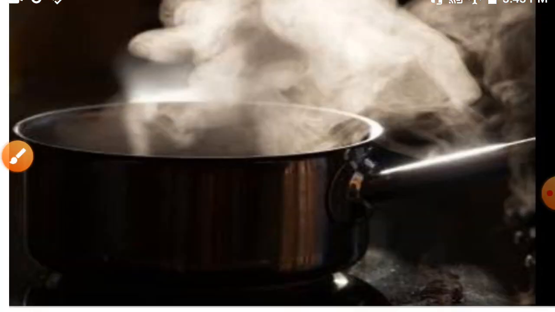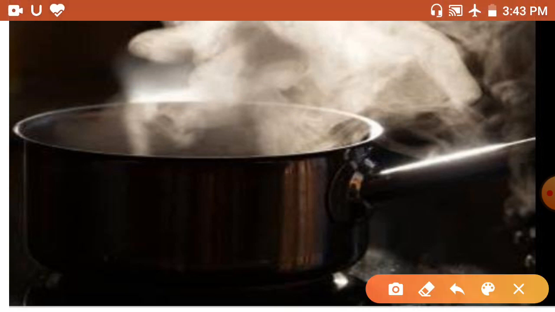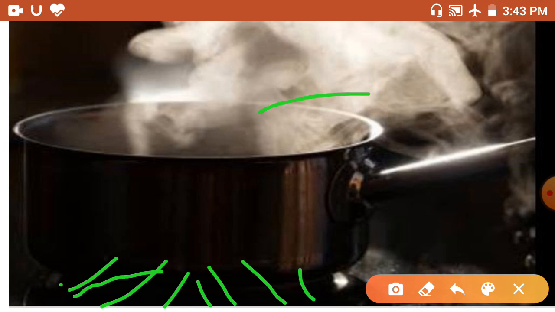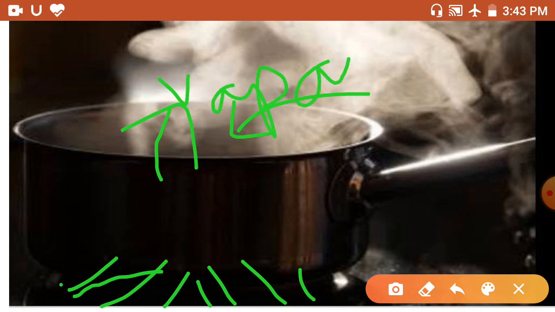What you see in this picture is a pan, and something is changing into the gaseous form. When we give heat to the pan with water in it, it will change into vapor, and this process is called evaporation.